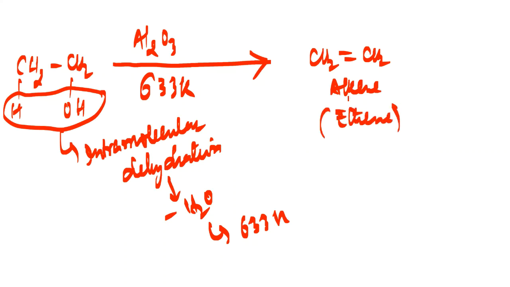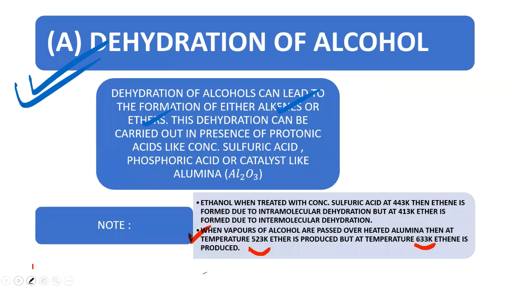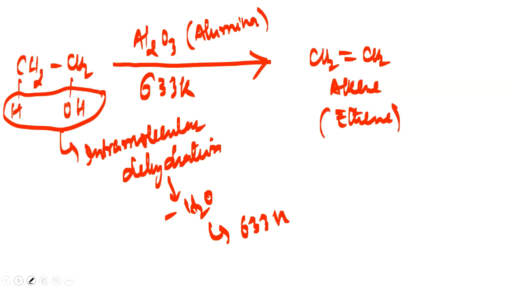So dear friends, in presence of concentrated H2SO4 at 443 Kelvin, you are basically getting the alkene. But here in case of alumina, which is a catalyst, you are getting the alkene at 633 Kelvin, my dear friends, through intramolecular dehydration. So let us go for now one more temperature, which is 523. Have a look. Now at 523, what will happen?